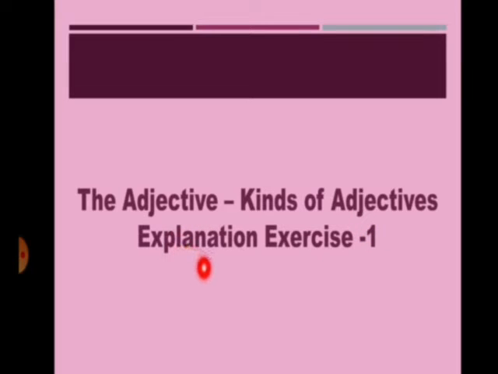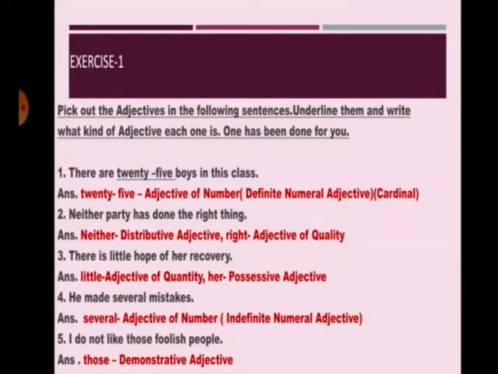Today I am going to explain exercise 1. Exercise 1: Pick out the adjectives in the following sentences, underline them, and write what kind of adjective each one is. One has been done for you. First one: There are 25 boys in this class. How many boys are there in this class? 25. So what is 25? Adjective of number. And it is a definite numeral adjective, because it denotes an exact number, and in that also it is a cardinal adjective.